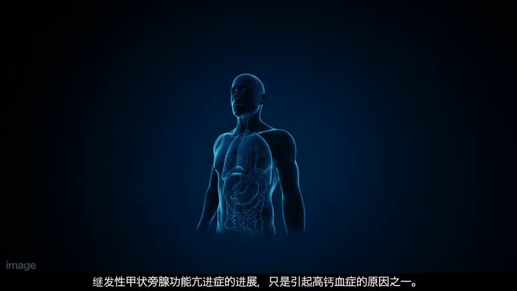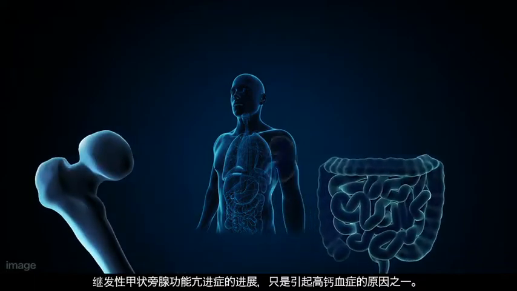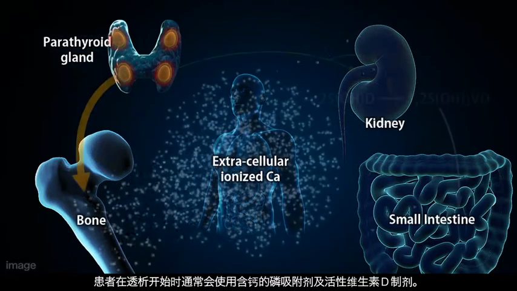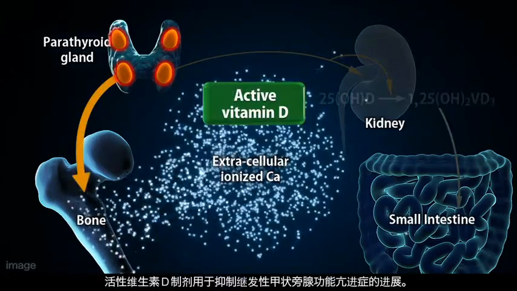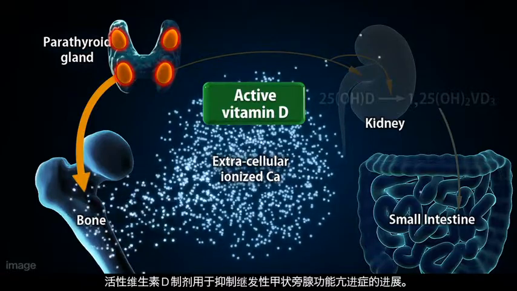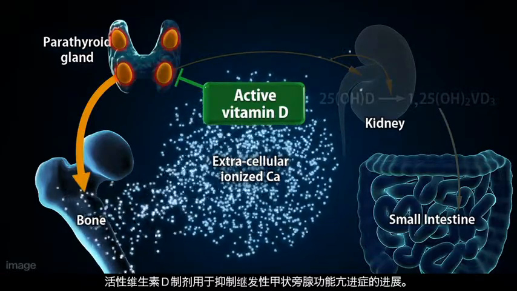The progression of secondary hyperparathyroidism is just one of the causes of hypercalcemia. What more should we know? At the start of dialysis, patients usually begin taking calcium-containing phosphate binders and active vitamin D formulations. Active vitamin D has been used to prevent the progression of secondary hyperparathyroidism.